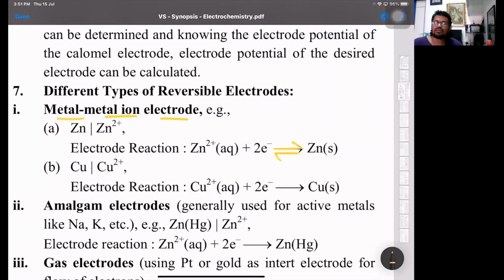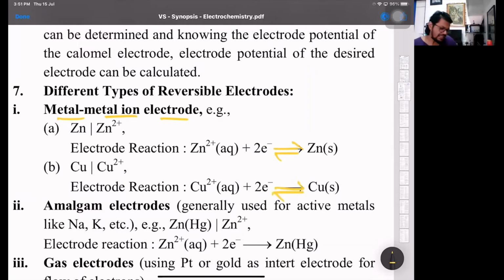Why? Because when it's a half cell, we don't know if it will behave as an anode or a cathode. Only when it couples with another half cell, then yes, if it is anode, it's going to be the backward reaction. If it is a cathode, then it is a forward reaction. Okay, same way, these are all reversible reactions.